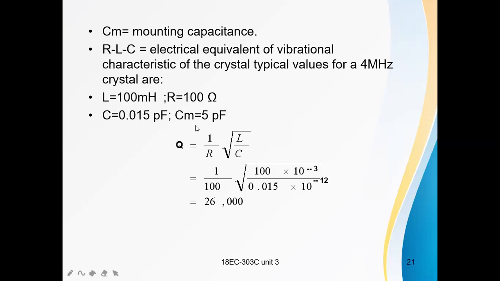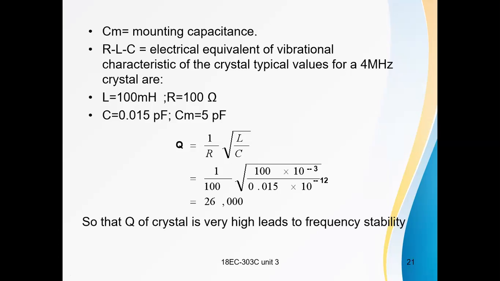With these values, the Q is very high, about 26,000. Q is very high means that it leads to frequency stability. This is the main advantage of the crystal oscillator circuit.